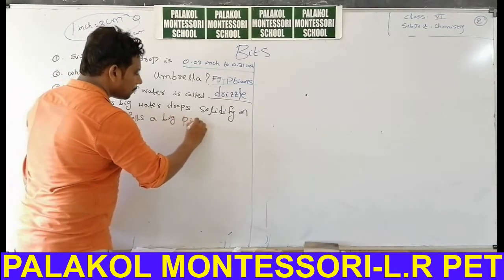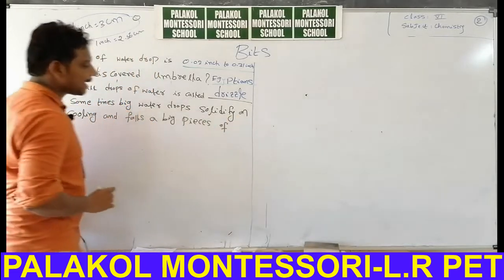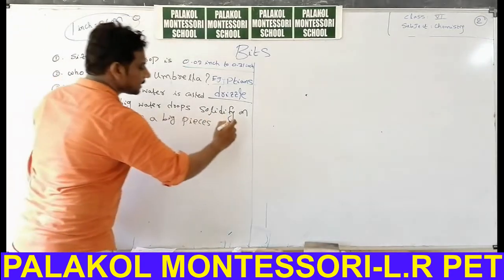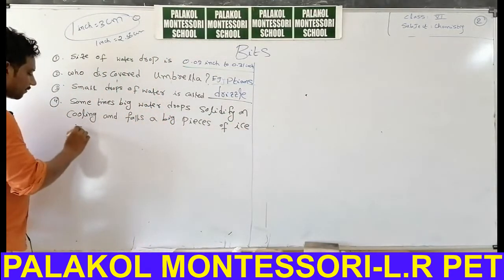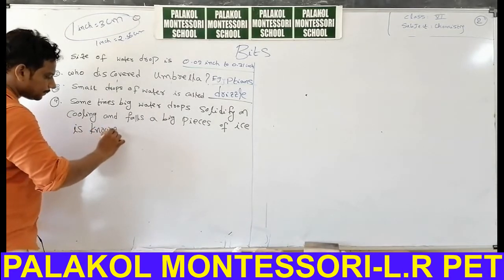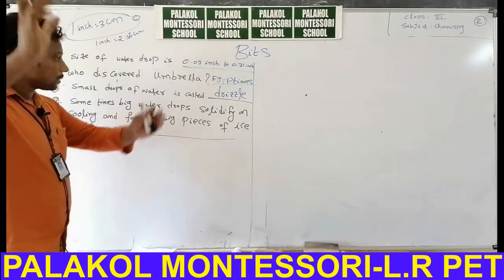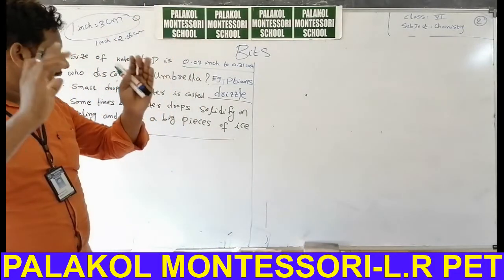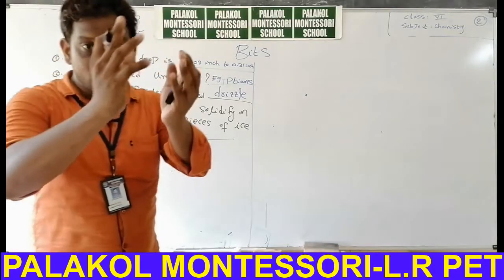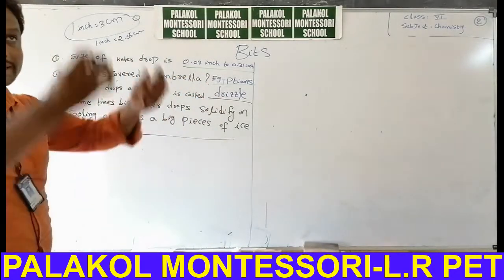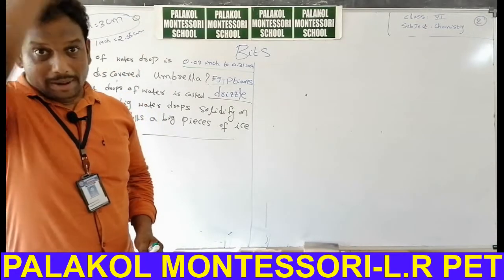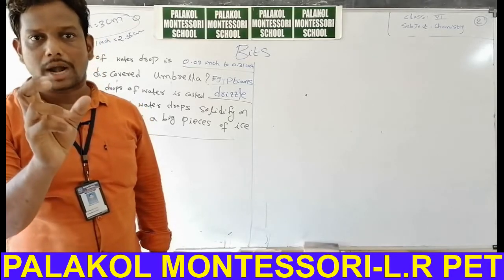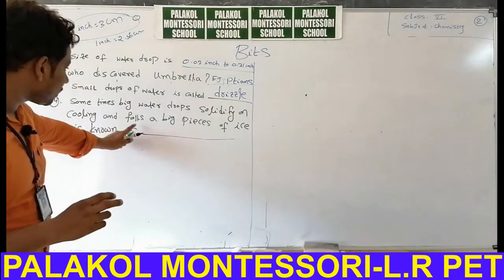Very, very important, this bit is there in your rain lesson. Sometimes big water drops solidify on cooling and fall as big pieces of ice. Big water drops present in clouds solidify and convert into ice, and they fall as big pieces of ice from the clouds to the atmosphere. In Telugu we will call that big pieces of ice Vadagallu.